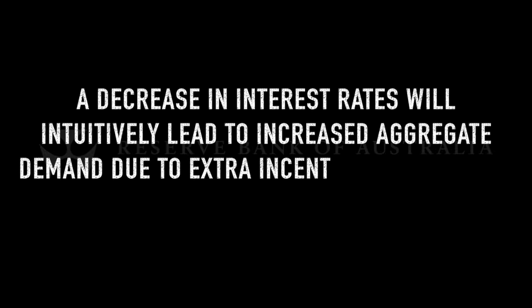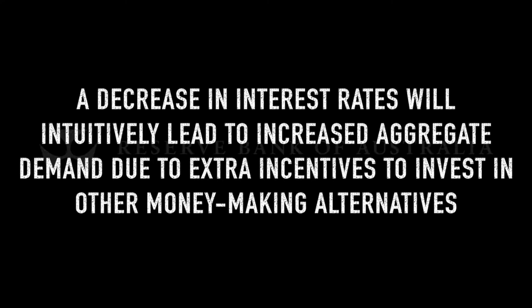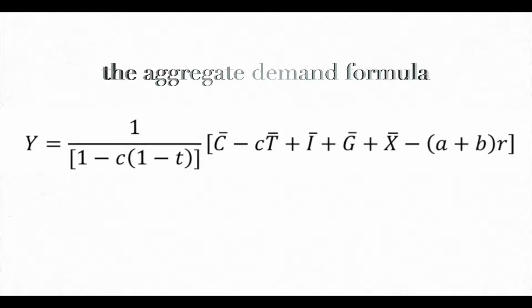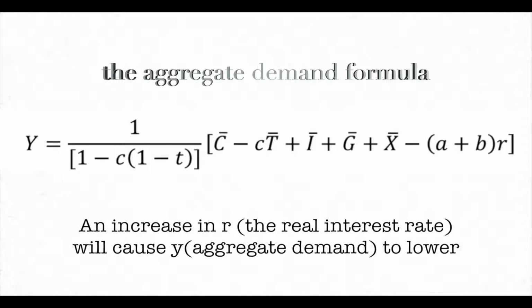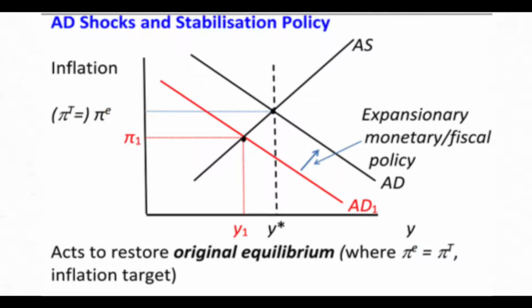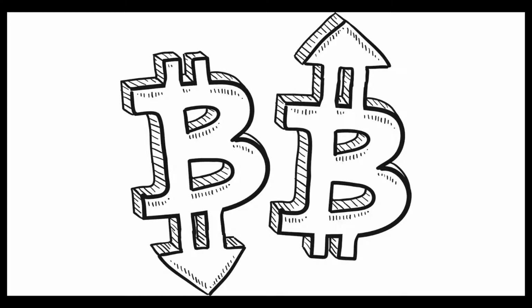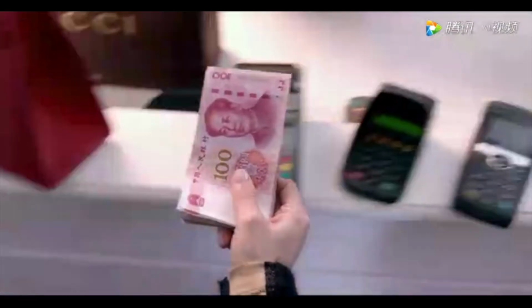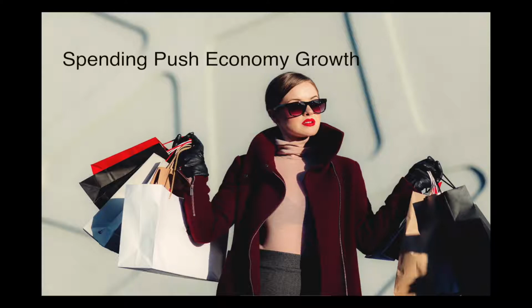A decrease in interest rates will naturally lead to increased aggregate demand due to extra incentives to invest in other money-making alternatives, for instance, capital, due to higher potential returns. However, this can also be explained through the aggregate demand formula. An increase in R, the real interest rate, will cause Y, the aggregate demand, to lower. The monetary transmission mechanism can influence the economy, as evident in the graph. A shift in the aggregate demand curve will lead to an increase in inflation, boosting the low 1.9% rate we currently have and preventing deflationary fears, while also boosting the economy closer to potential output, thus increasing economic growth.